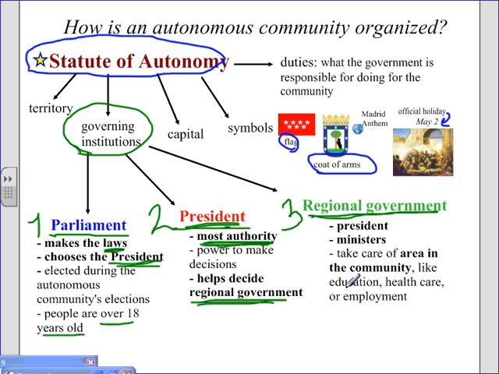So education is an example. There's a minister of education in the community of Madrid. There's also a minister for healthcare who decides how many hospitals or doctors or laws for how the hospital has to take care of people. There's also an area like employment. So now you know about autonomous communities and Spain and more about communities in Spain.